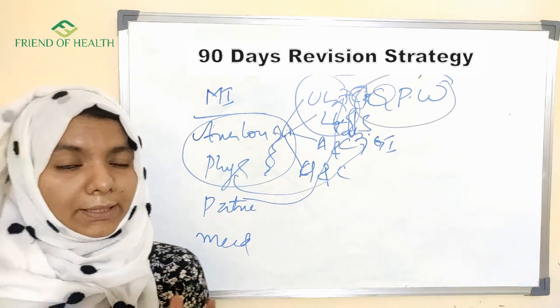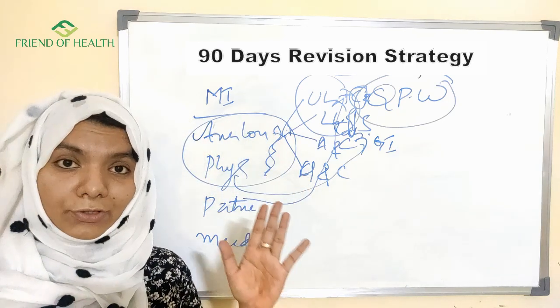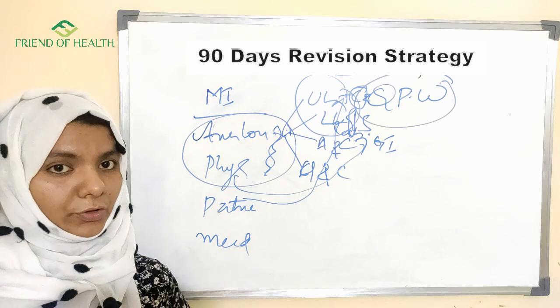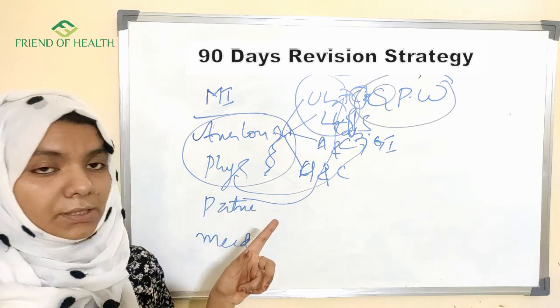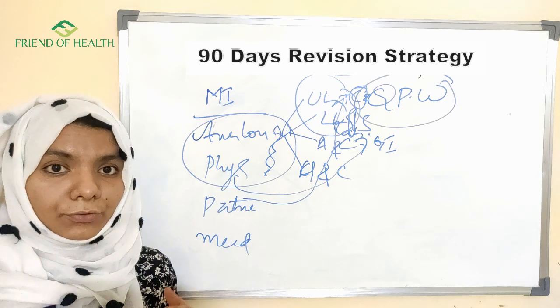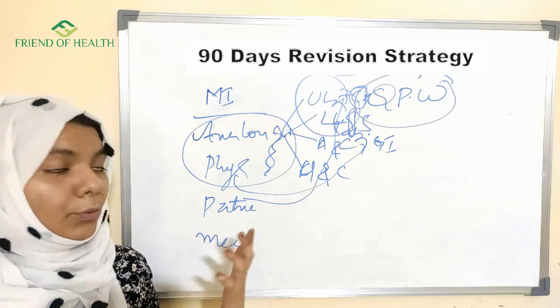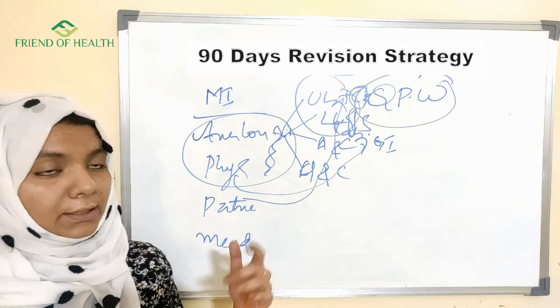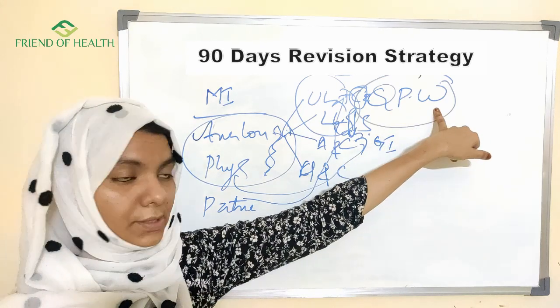One more thing I would like to tell you is, you are not going to study this time. Your study time is already over. You have done everything during your UG. Now this is revision time. So what you should do is take all the high yield points. How to get these high yield points? Just go back through the question papers, then you will get them. That's why question paper workout is important.